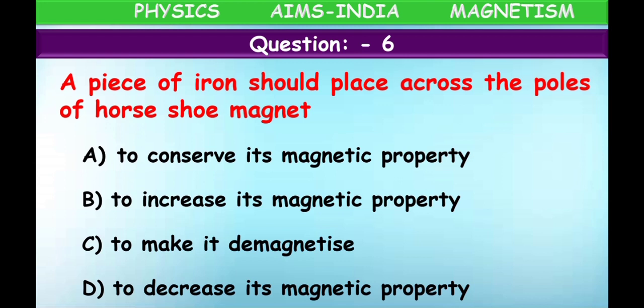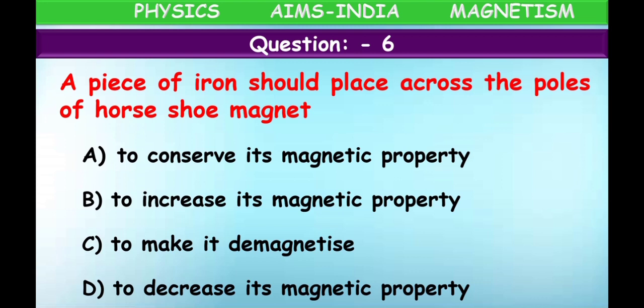Why do magnets lose magnetism? When we hit them hard with a hammer, when we throw them, or when we heat them, magnets may lose their property. If we keep them idle for many days, and some objects come in contact with them, they will lose their magnetic property.